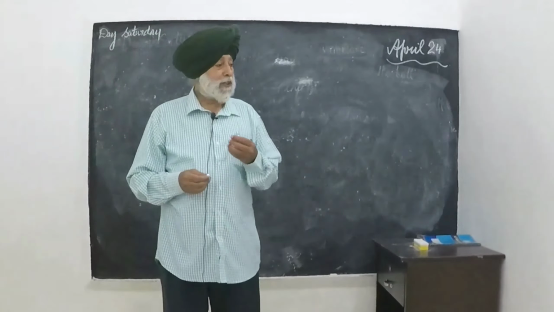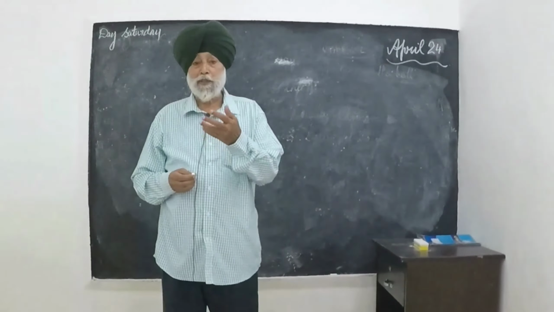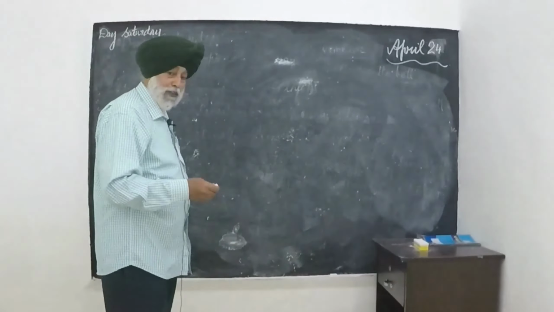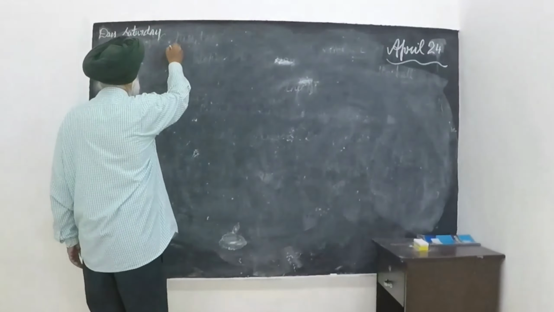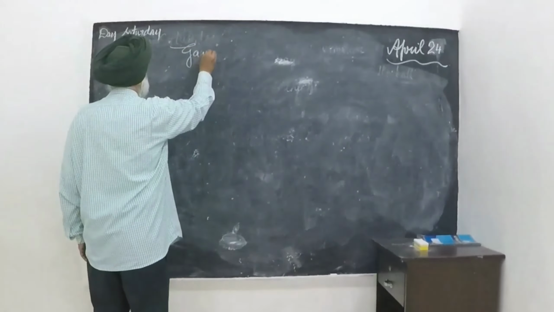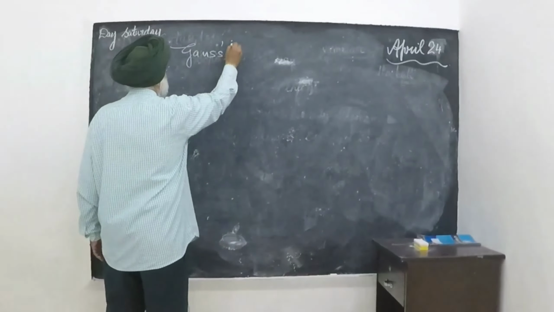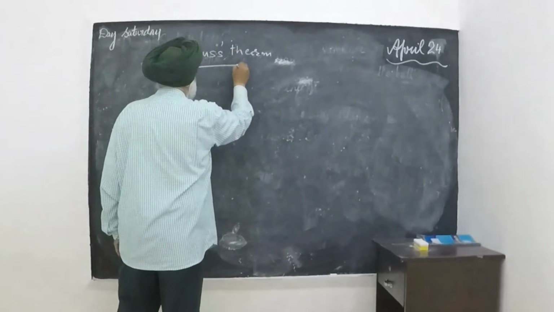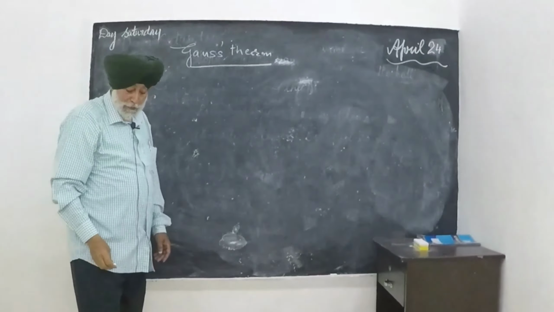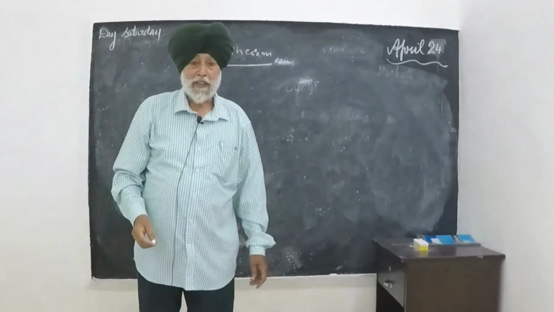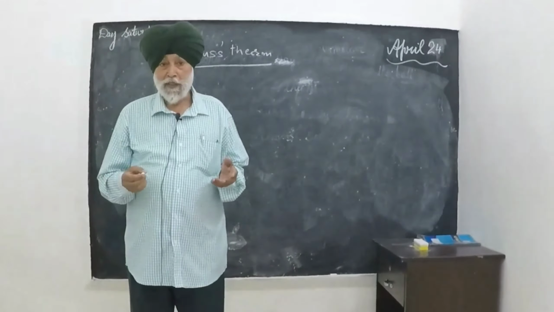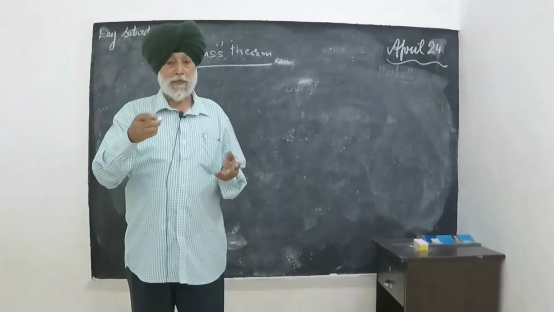This topic is very important for solving many problems in physics, particularly in electrostatics. So my topic is Gauss's theorem. As you have studied in previous lectures, Coulomb's law was not helpful in solving certain problems. There are certain limitations of Coulomb's law.